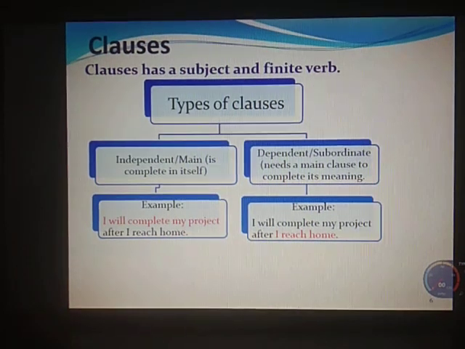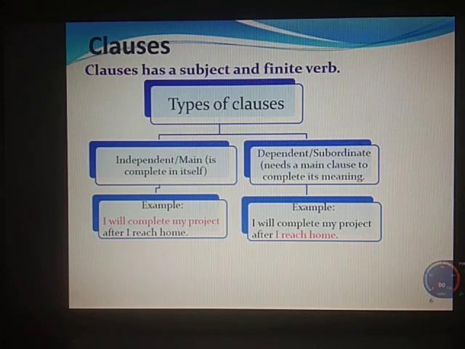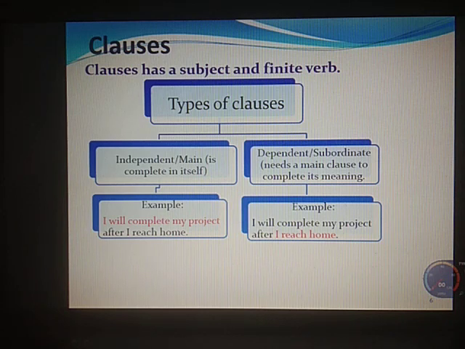Now the second type of clause is the dependent, or subordinate clause. That means it needs a main clause to complete its meaning. Like if I say I will complete my project after I reach home. Now if I say only I reach home, it is not giving us a complete meaning, so more information is required. The group of words needs a main clause. So where is the main clause here? I will complete my project. That is a complete main clause. So we require that in order to make this dependent clause, I reach home, complete.